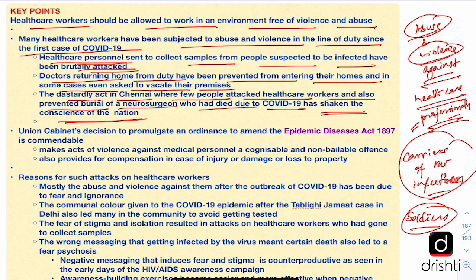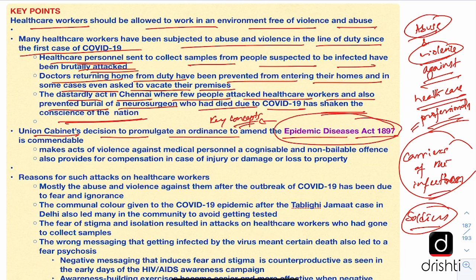After this incident and a lot of hue and cry, finally the Union Cabinet has woken up and it has taken a decision to promulgate an ordinance to amend the Epidemic Diseases Act 1897. We'll look into this Epidemic Diseases Act and its features in the key concepts section.